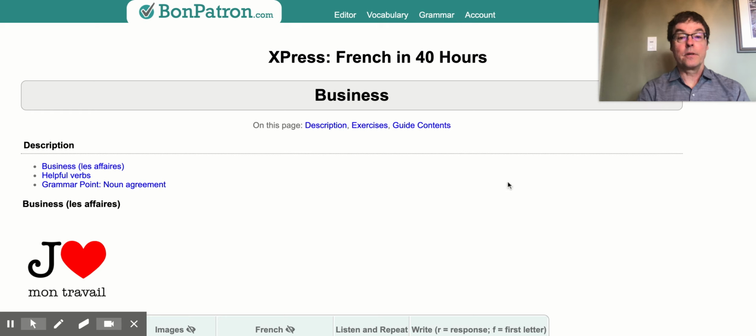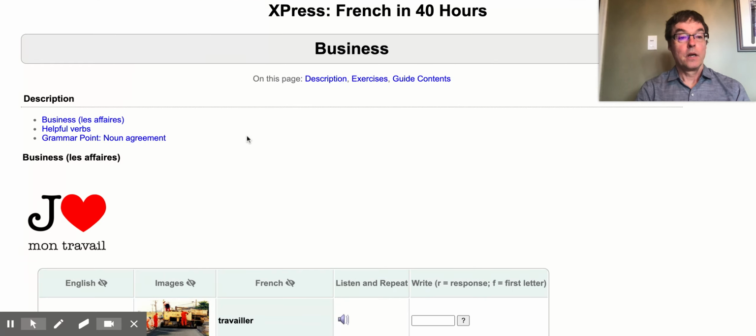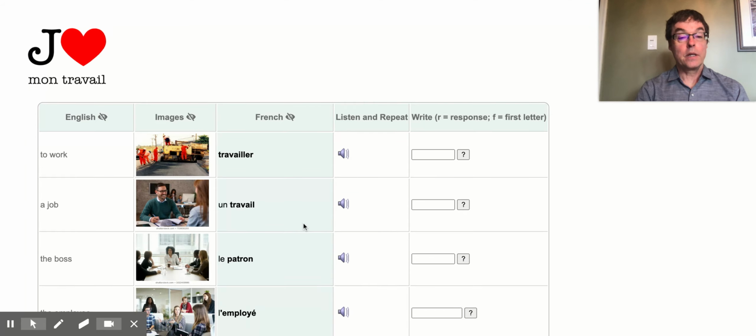In this section, we present words related to business in French. So I want to talk about the vocabulary, some important verbs here, and there is one grammatical point to discuss, noun agreement in French. So in the table, make sure you go through and can come up with the English when you see the French and vice versa. And make sure you can pronounce these correctly.